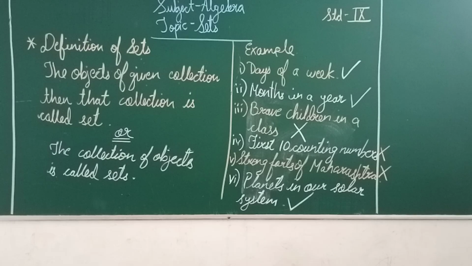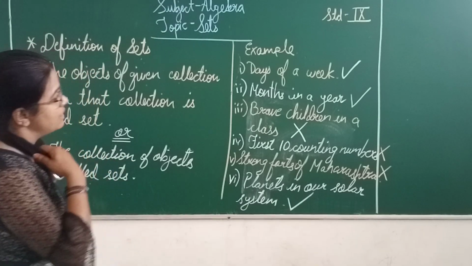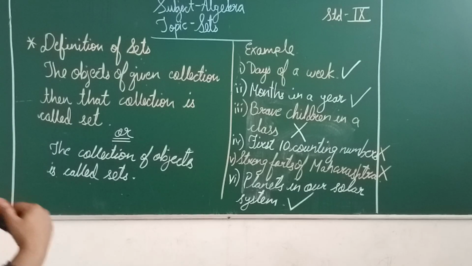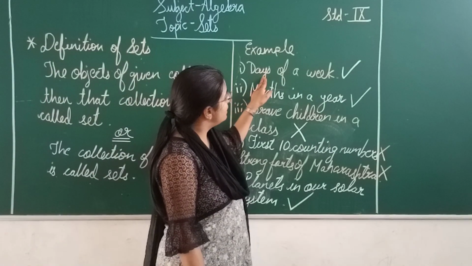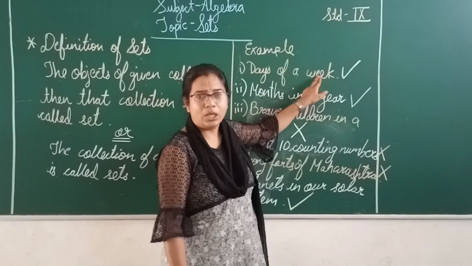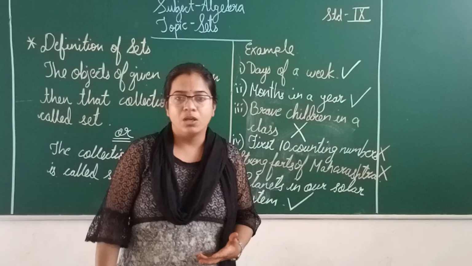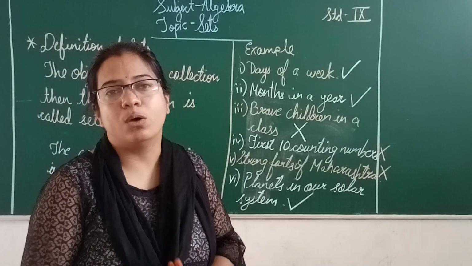Now there are a few examples given in your textbook on page number 1. The first example given in your textbook is days of a week. When we say a week, we know that 7 days make a week, right?